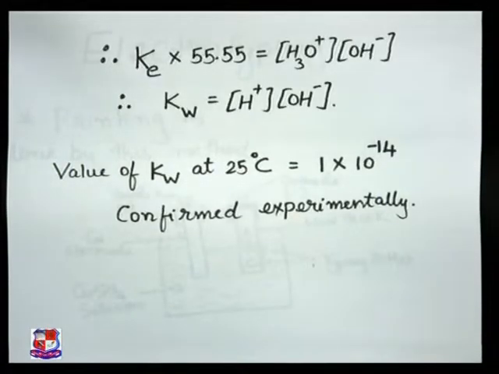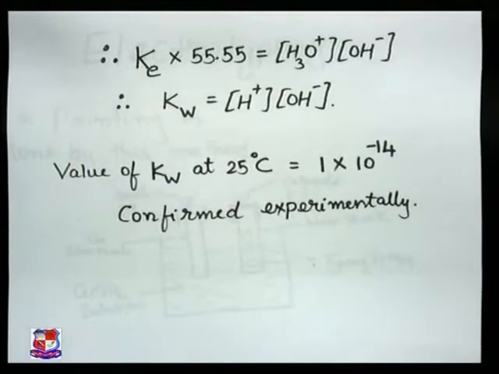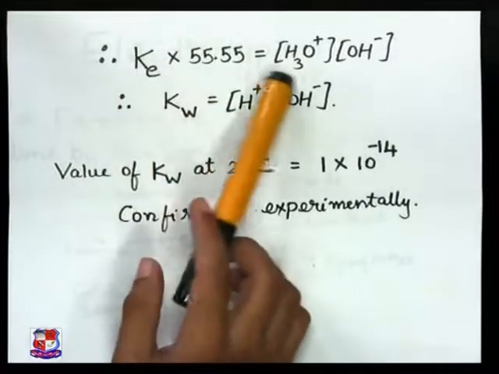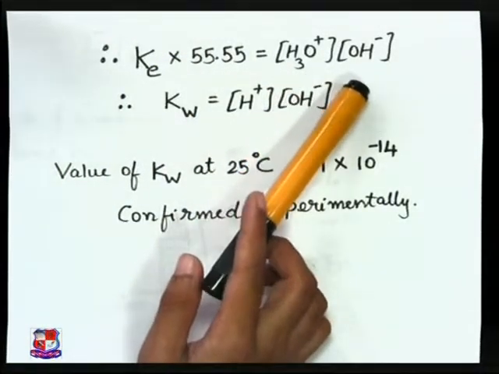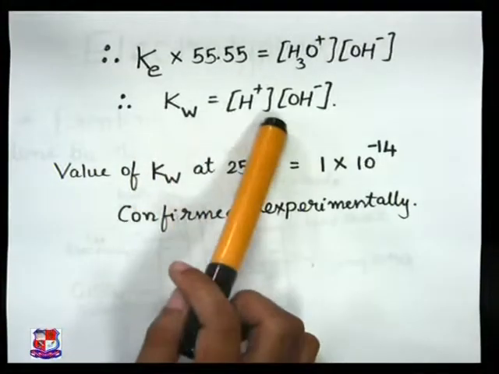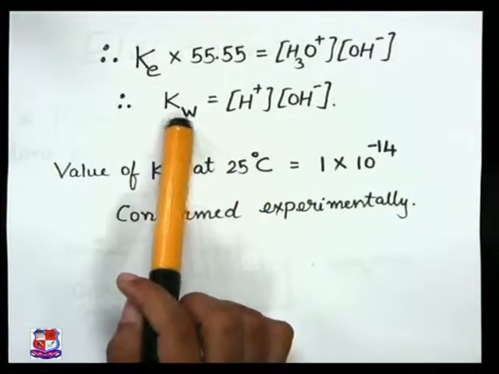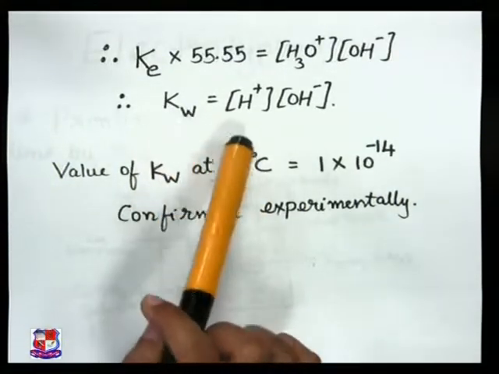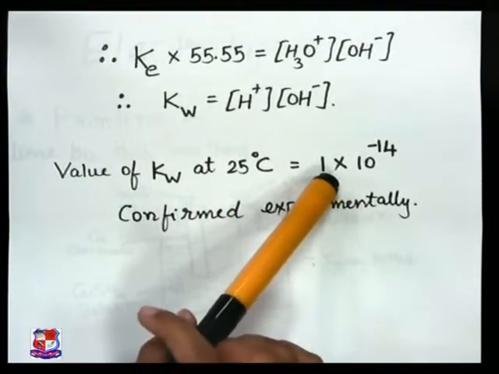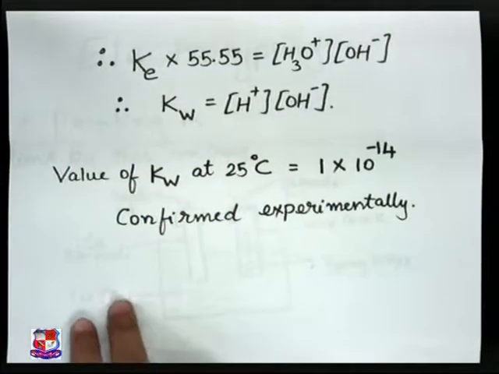If you proceed ahead, this will undergo cross multiplication and you will finally land up with 55.5 into K equal to H3O+ into OH- concentration, and Kw, the ionic equilibrium constant of water, determined experimentally, is found to be 1 into 10 to the power minus 14.